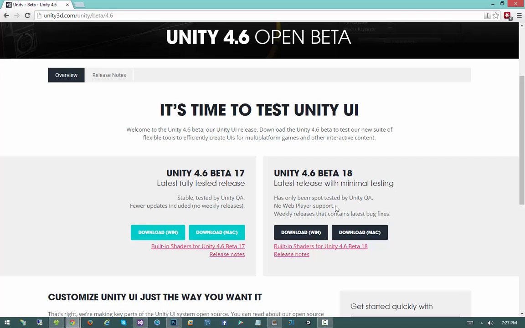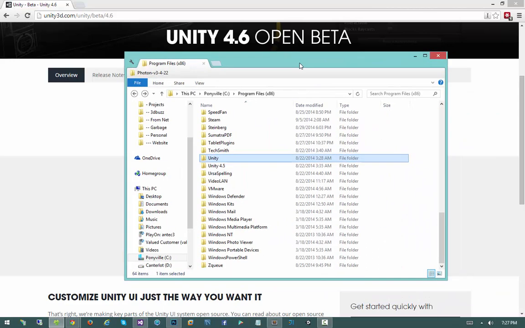It's not going to remove your old Unity installation unless it detects one inside of the folder that you are installing it to. I do want to quickly point out, however, that you really need to install it as a sibling folder of the other Unity installation at the very least. So what do I mean by that? Well, if I open up my program files x86 folder over here, you'll notice that I have my Unity and my Unity 4.5. I installed them as siblings of each other. What I mean by that is, they're next to each other in the same parent.